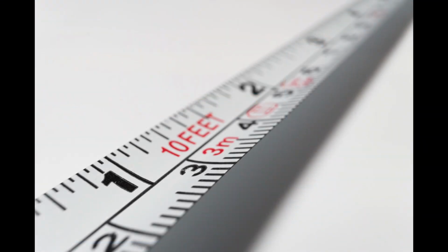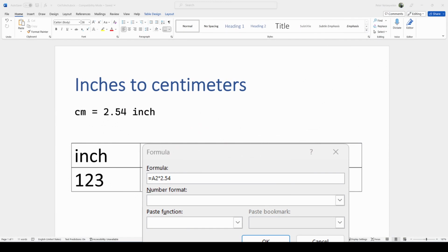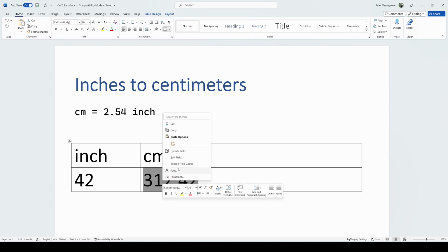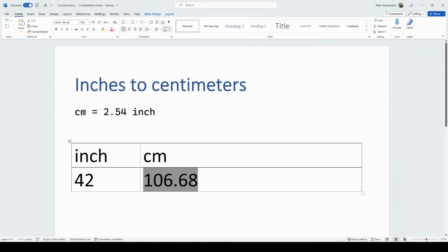To demonstrate the problems with these variables, let's use Microsoft Word to convert inches to centimeters. We make a table with 2 columns and insert the formula in the second column. We see that the centimeter cell is updated correctly. Let's now change the inches cell. Notice that the centimeter cell didn't update. To fix this, we need to update the cell explicitly. So in order to synchronize both cells, an extra action is imperative.